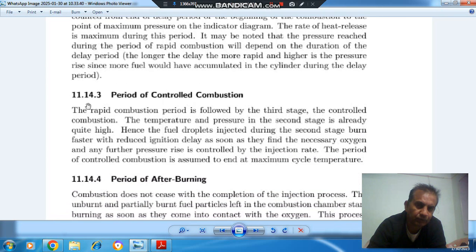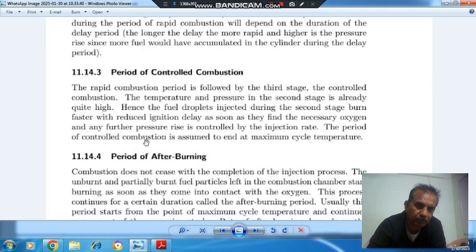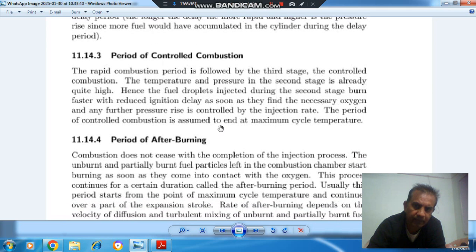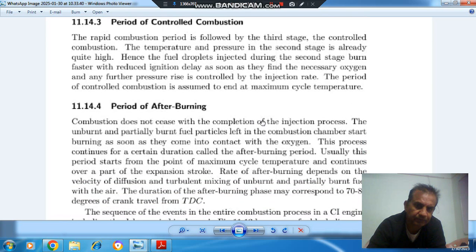And next period is period of controlled combustion. The rapid combustion period is followed by third stage, the controlled combustion. The temperature and pressure in the second stage is already quite high, hence fuel droplets injected during the third stage burn faster with reduced ignition delay as soon as they find the necessary oxygen, and any further pressure rise is controlled by injection rate. The period of controlled combustion is assumed to end at maximum cycle temperature.